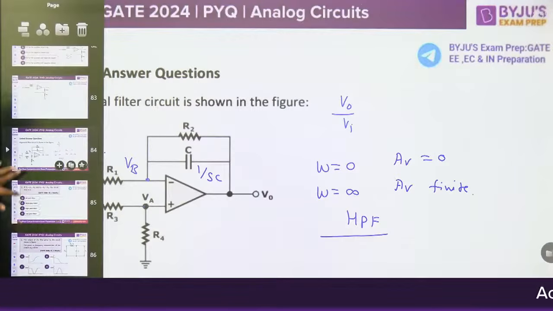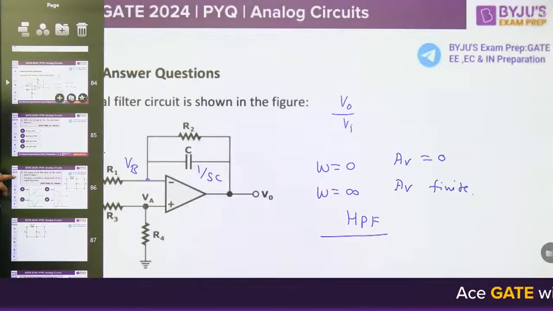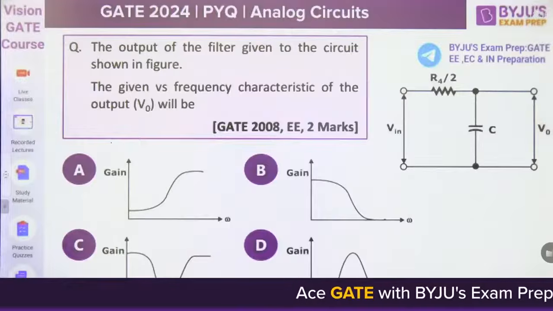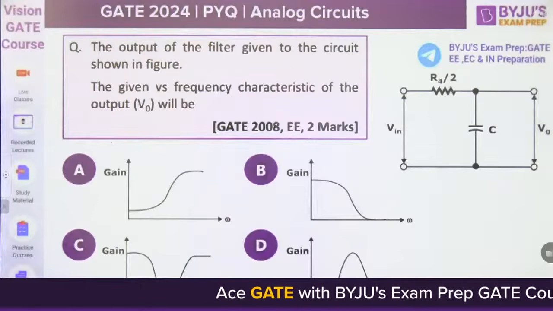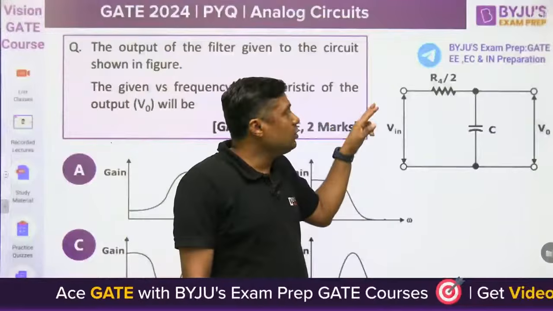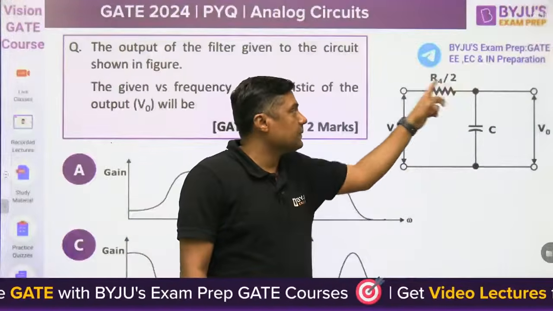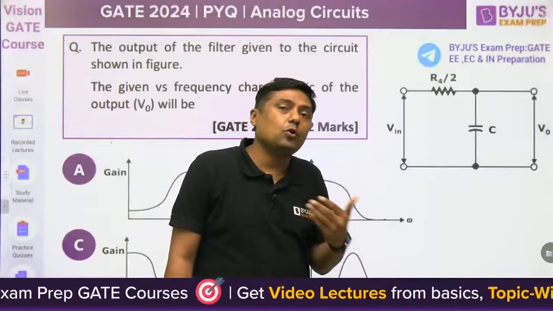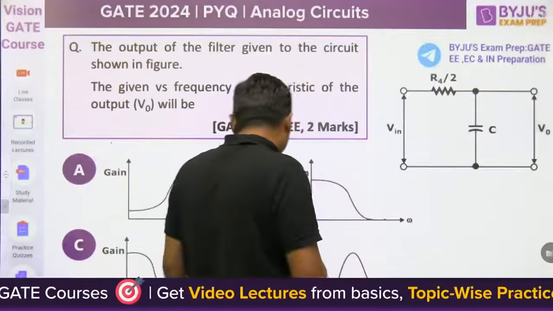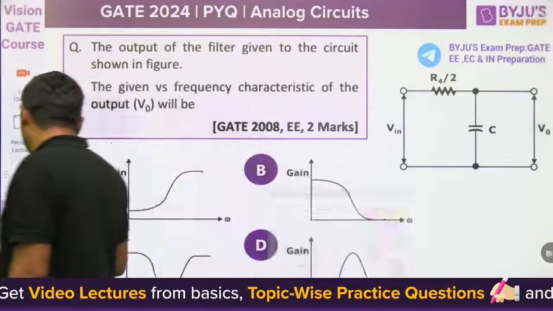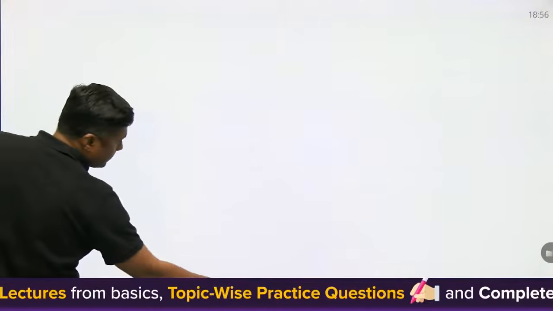Now what is the linked question? In the same question, the output of the filter, the previous one, the high pass filter, is given to the circuit shown in the figure. This is a low pass filter, R4 by 2. So remember, high pass filter followed by the low pass filter. What is the high pass filter followed by the low pass filter? High pass filter followed by the low pass filter is a band pass filter.